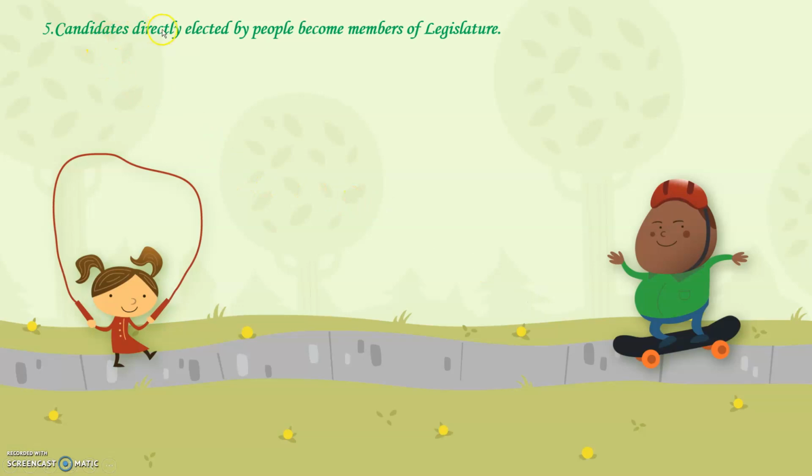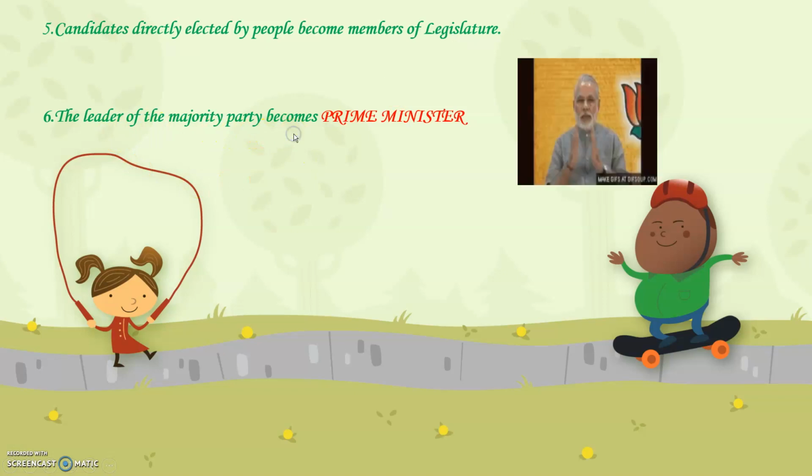Fifth is candidates directly elected by people become members of legislature. Just now I said legislature means where people make laws. So all the people who are in Lok Sabha are the actual people who make new rules and laws for the country. That is the legislature part of the parliament. The leader of the majority party becomes the prime minister. All of us know today we have the prime minister as Mr. Narendra Modi. Now he belongs to the BJP party.